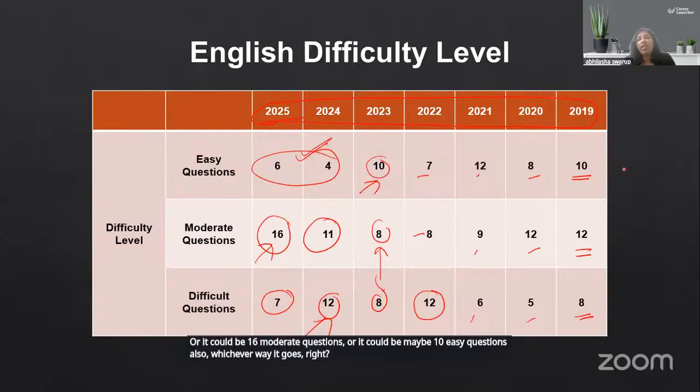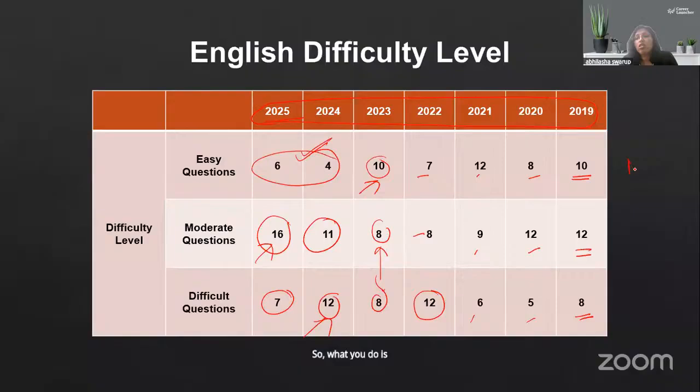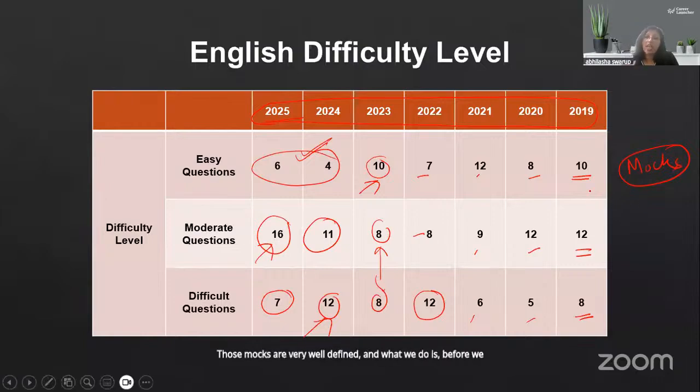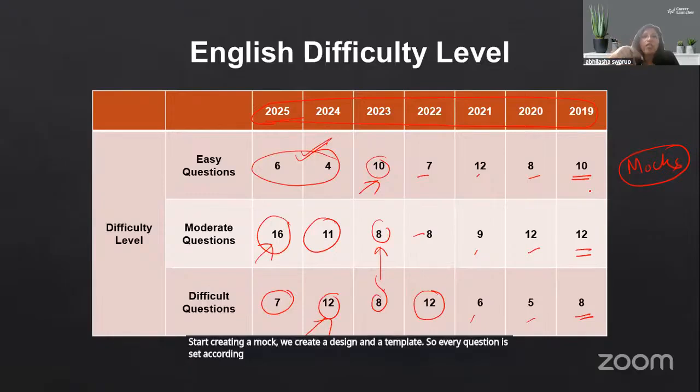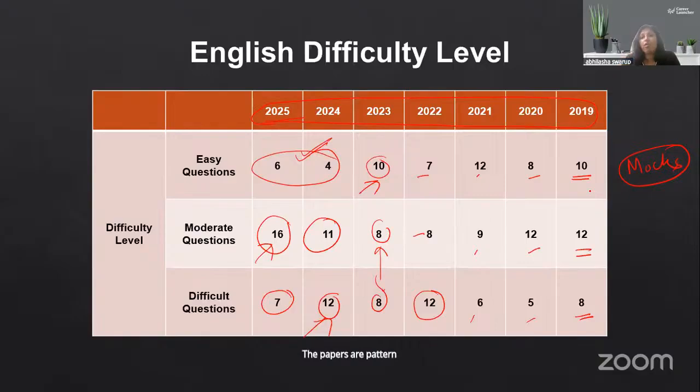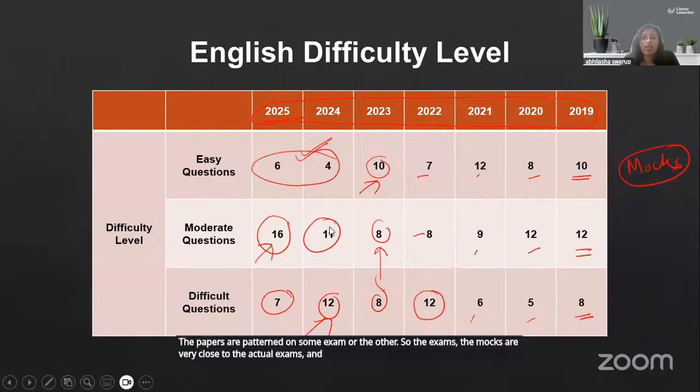Now, the important thing is how do you prepare for this? So what you do is, of course, you write mocks. Our mocks, we're giving out 15 mocks. Those mocks are very well defined. Before we start creating a mock, we create a design and a template. So every question is set according to the level of difficulty. The papers are patterned on some exam or the other, so the mocks are very close to the actual exams, and that's the good thing.